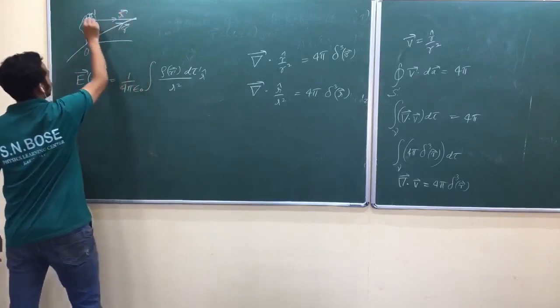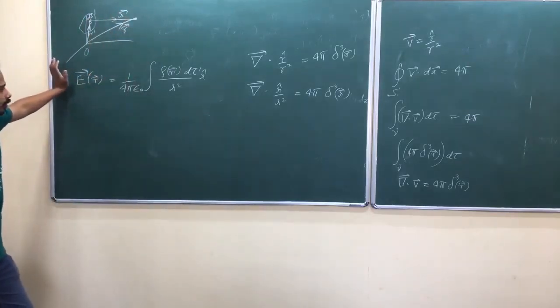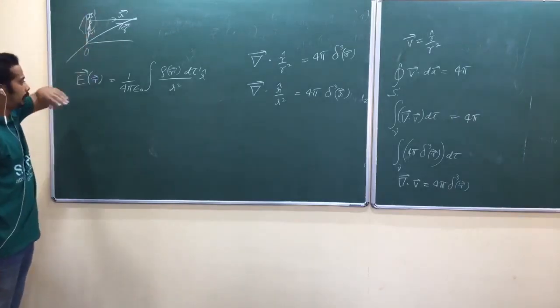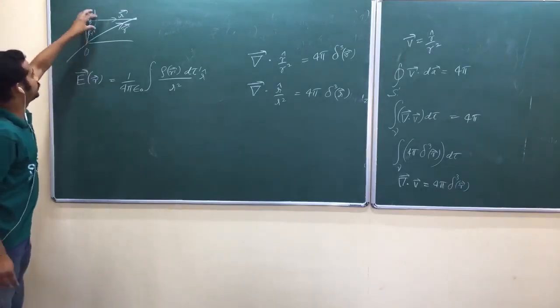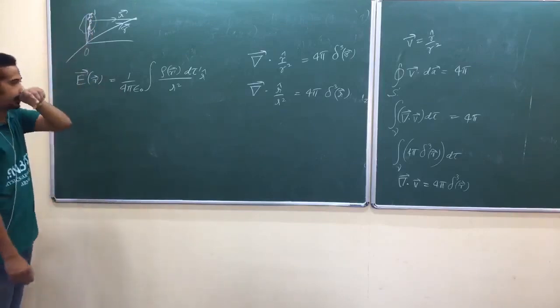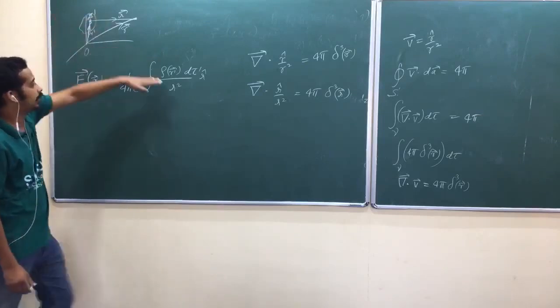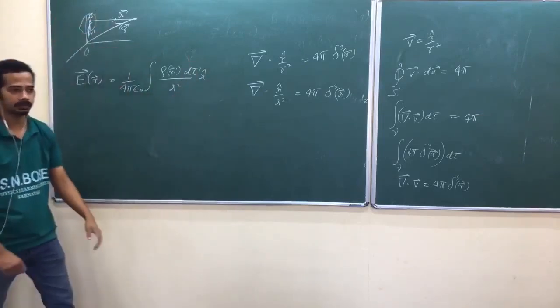This was italic R from source to field point. And our R prime is variable. You have to run the integral over all possible region of that source charges. When you vary this R prime, this italic R and that italic R cap also vary.